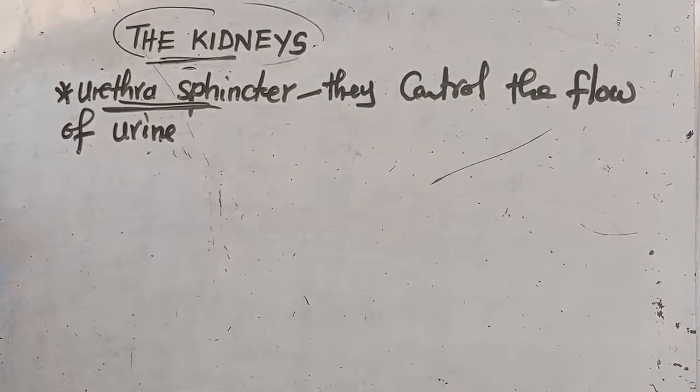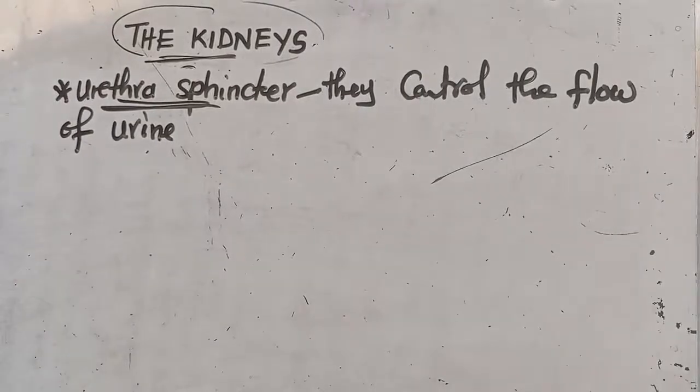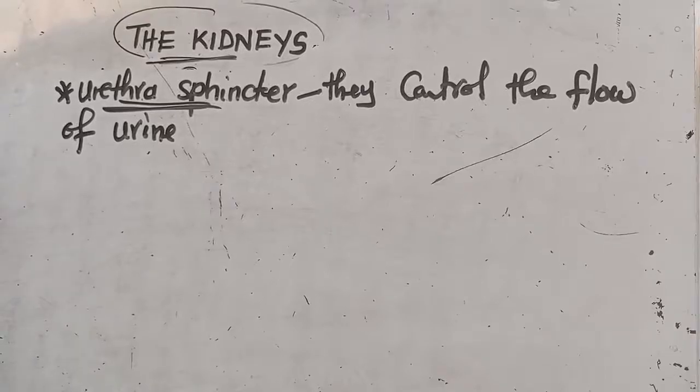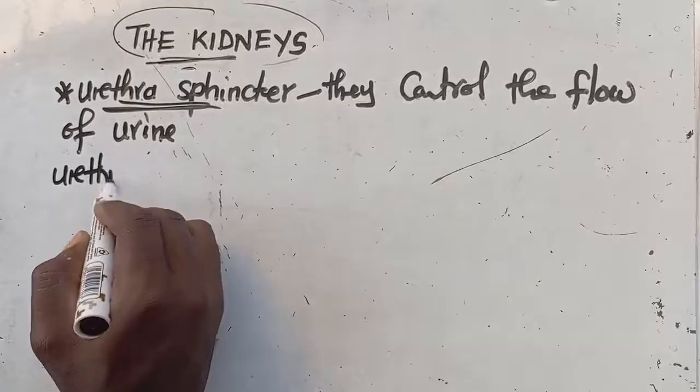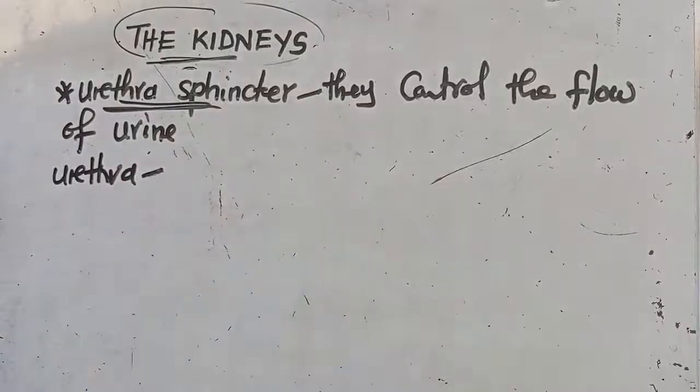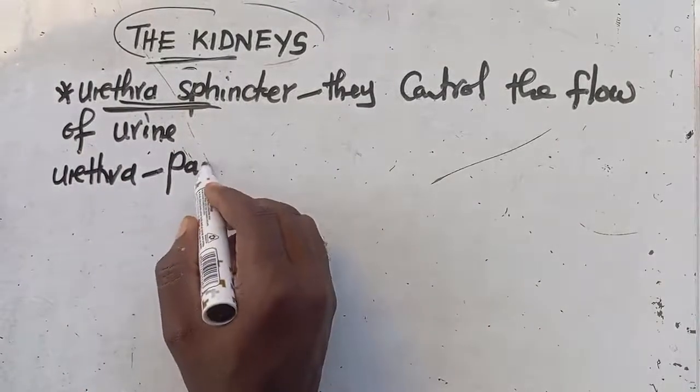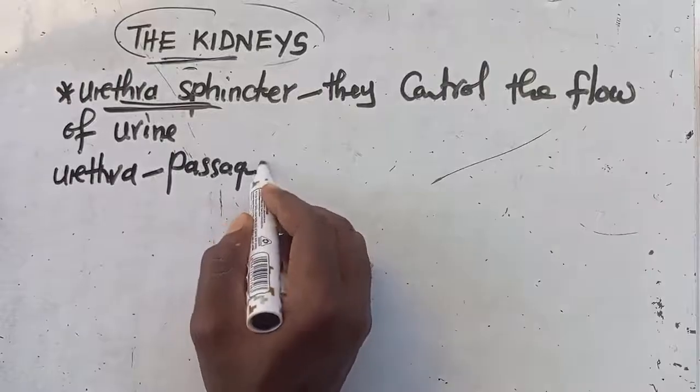These are certain things, certain information that I want you to know and understand. Then we also looked at the urethra. I said you have to understand the urethra, where I told you that this is just a passage. A passage of what?